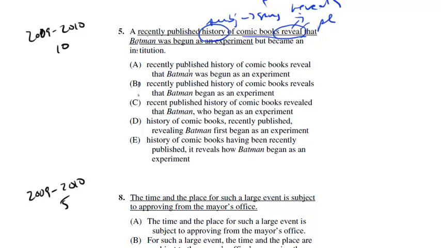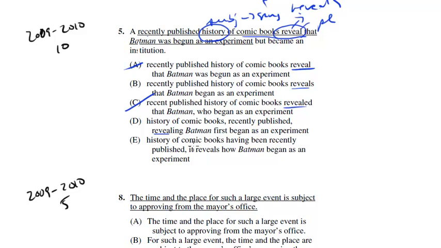So let's see. Reveal. So A is gone, of course. B changes it to reveals, so that looks good. C changes the tense. There doesn't really seem to be any reason to change the tense. And if you read the rest of the choice, it's just a horrible mess. We get a fragment at the end, or the whole sentence is a fragment. A recently published history of comic books revealed that Batman, who began as an experiment but became an institution, falls off, right? So it changes the tense and also creates a new error, so we can get rid of C.